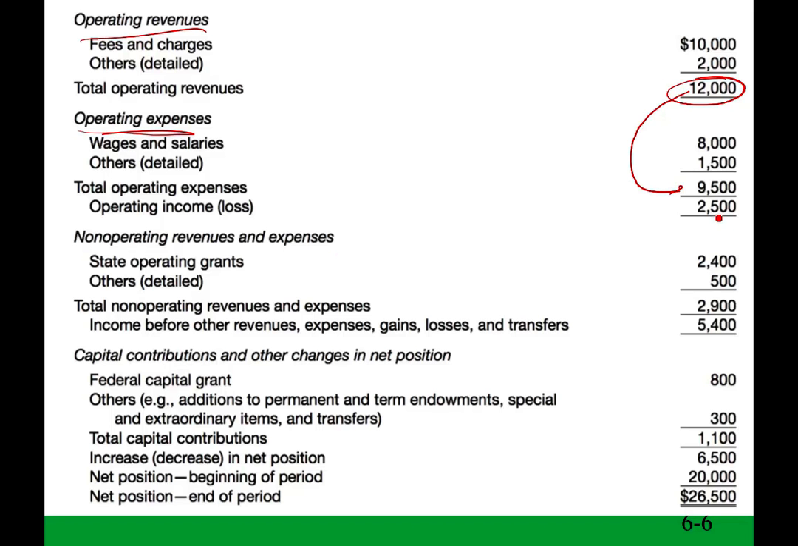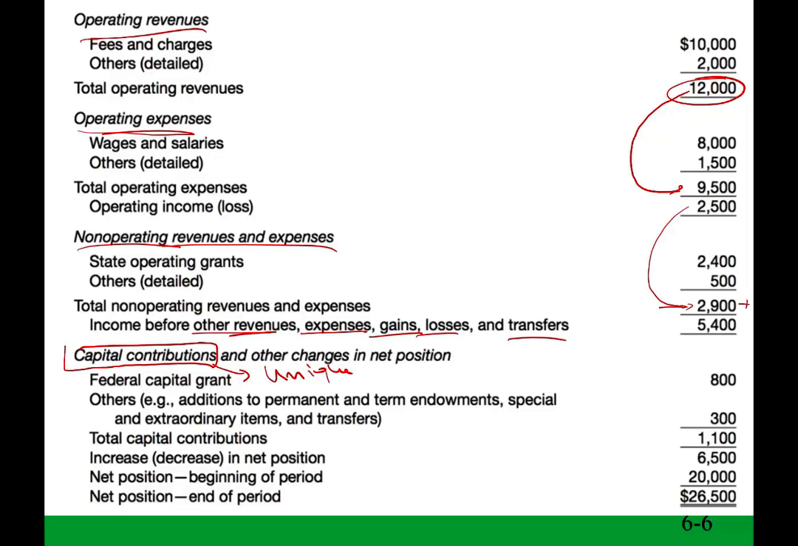Then from operating income, we might have non-operating revenues and expenses, and we should be familiar with those terms. Non-operating means they have nothing to do with their operation, such as a state operating grant or some others. Then we have total non-operating revenues and expenses. That gives us income before other revenues, other expenses, other gains, losses, and transfers. Then we have capital contribution. Now this is interesting. Capital contribution is something new, in a sense, unique.